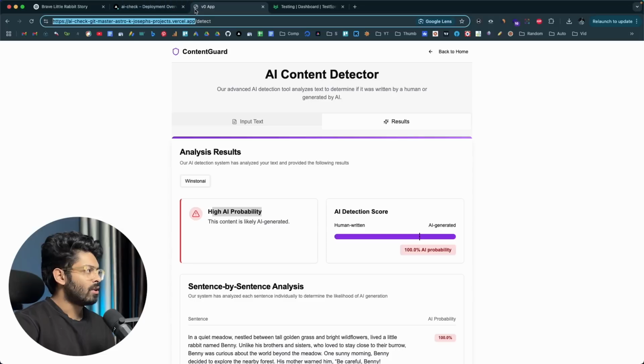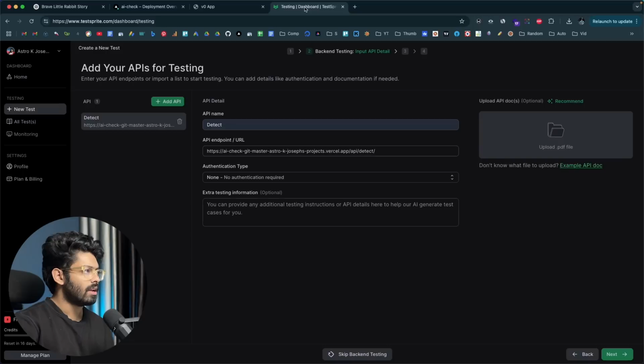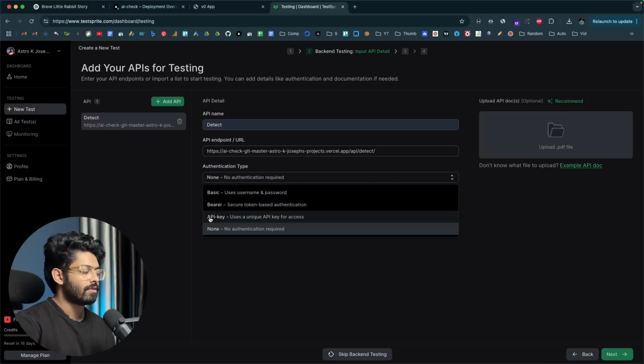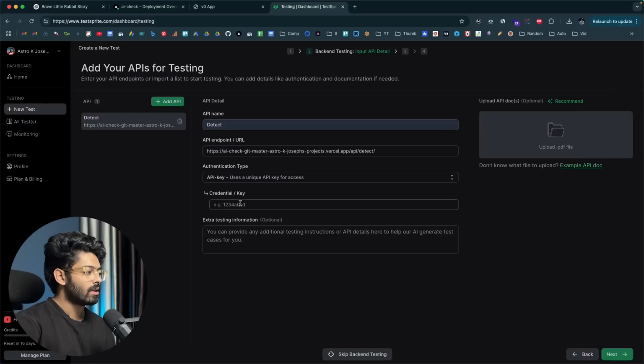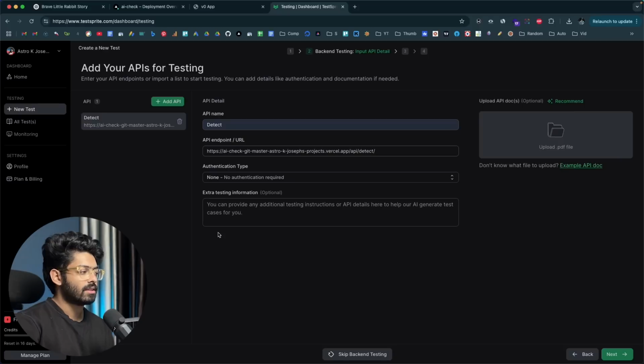For this one, I have not really included any kind of authentication, just to make things simple. But if your API has some kind of authentication mechanism, it could be a basic username and password, or bearer, or API key, you can select it from here. For example, if your API endpoint is protected using an API key, you can click on this option and enter the key in here, and you should be good to go. But in this case, to keep things simple, I'll select None because I haven't really added any authentication yet.